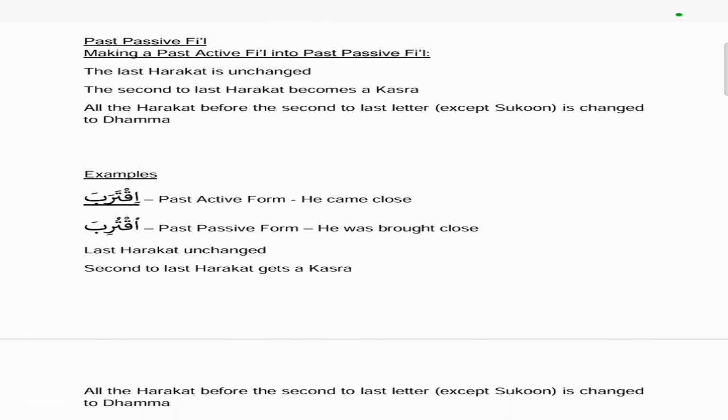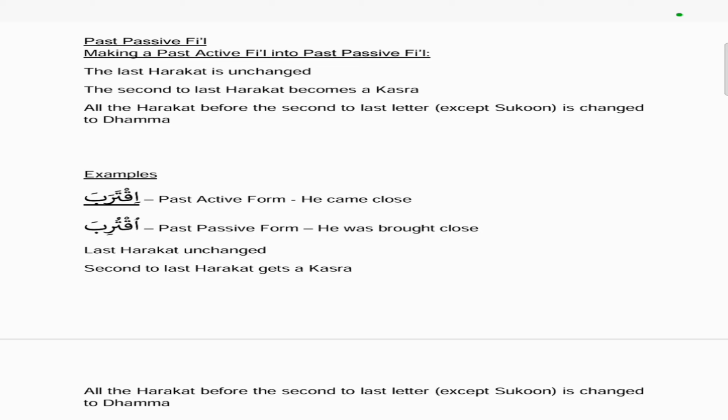So if we start with past passive fi'l, so making a past active fi'l into a past passive fi'l. The last harakat on the fi'l is unchanged. The second to last harakat becomes a kasra, and all the harakat before the second to last letter, except the sukoon, is changed to a dhamma.